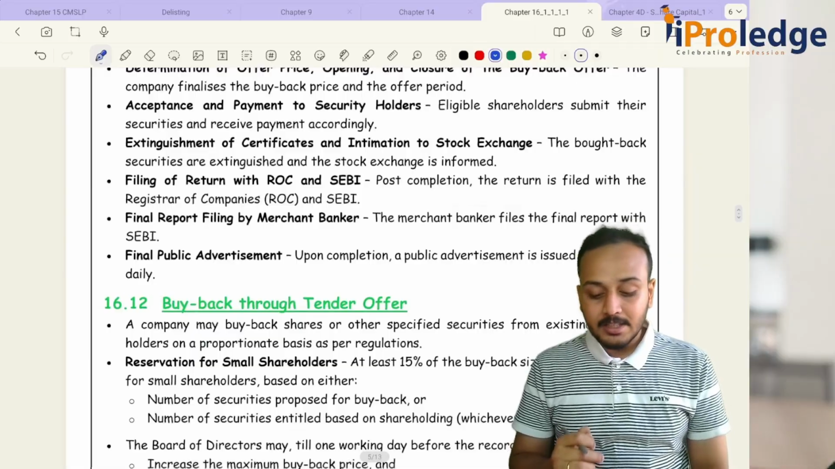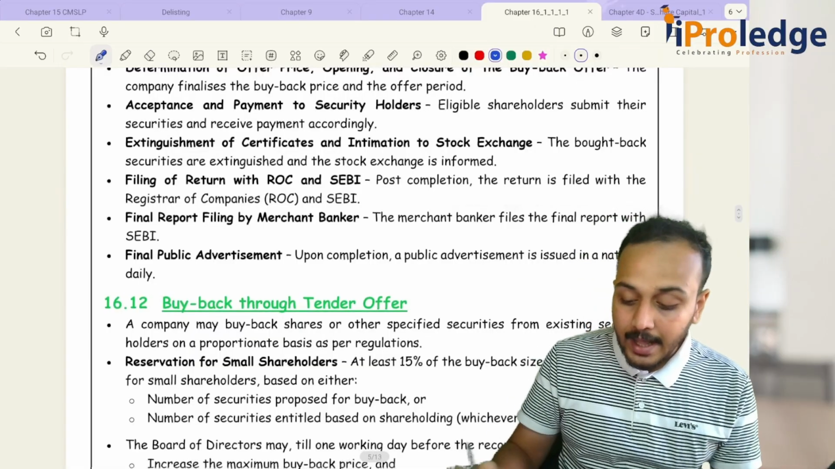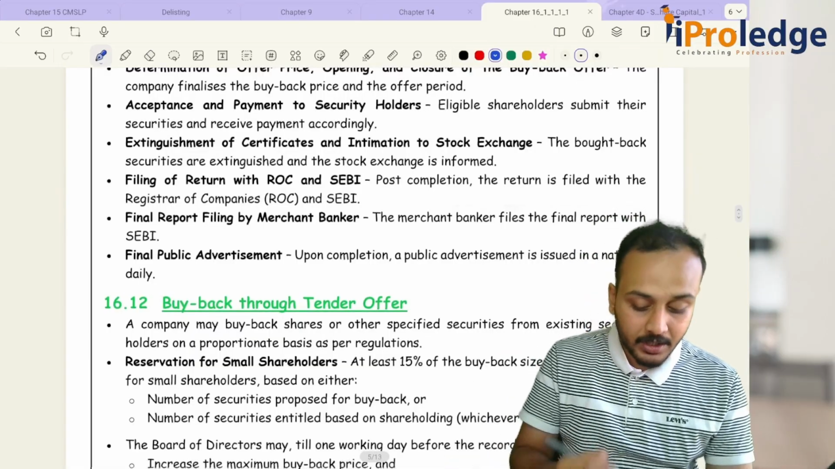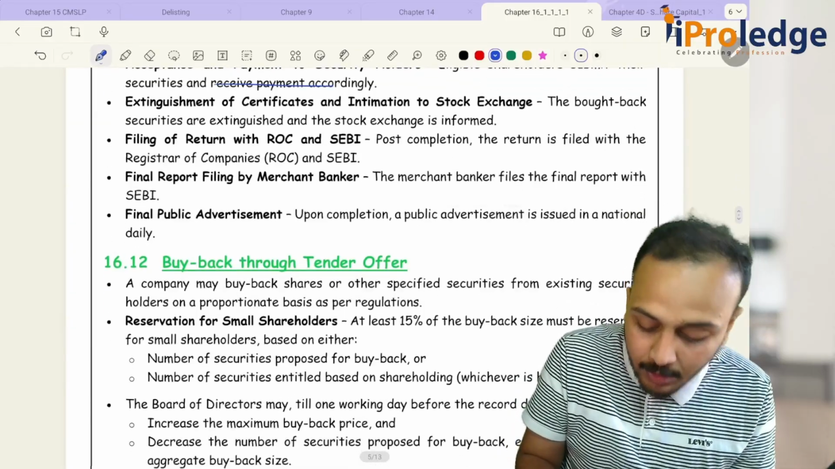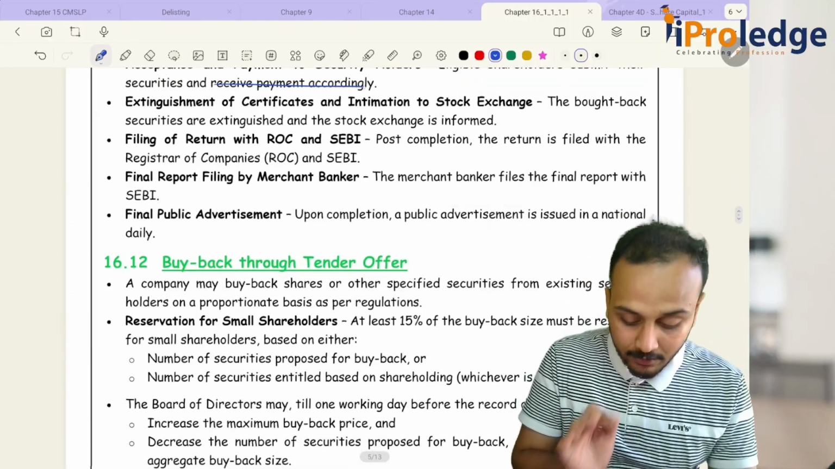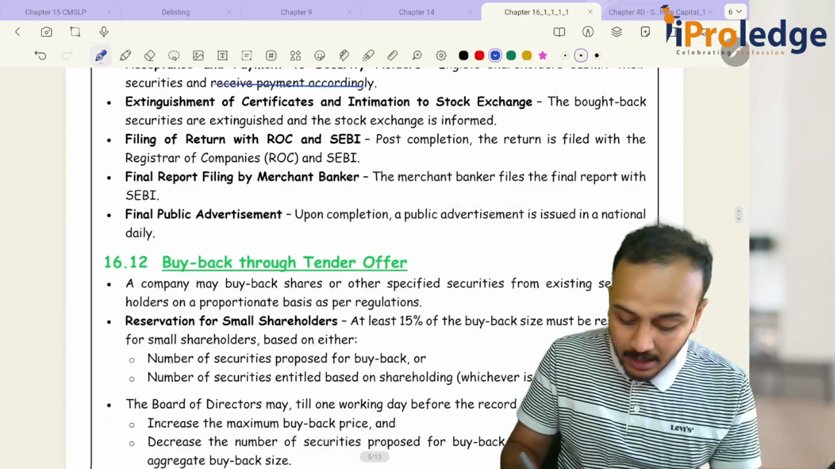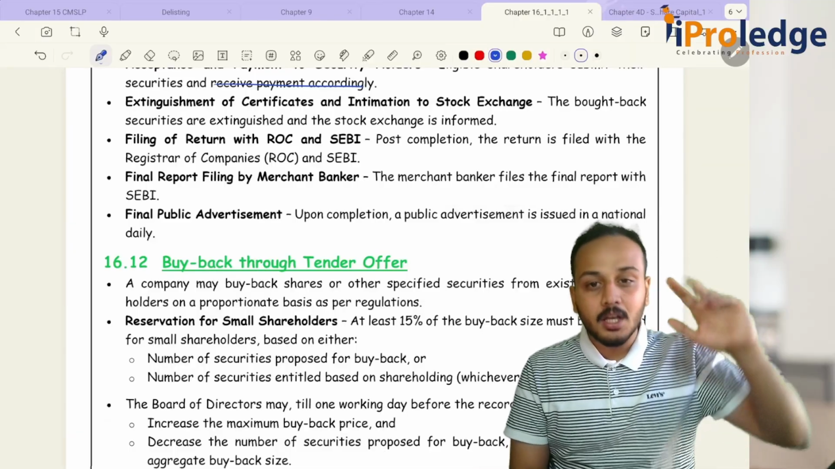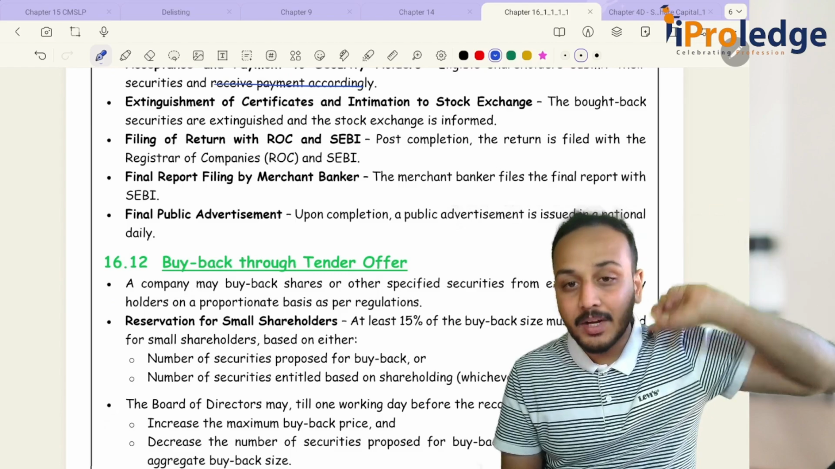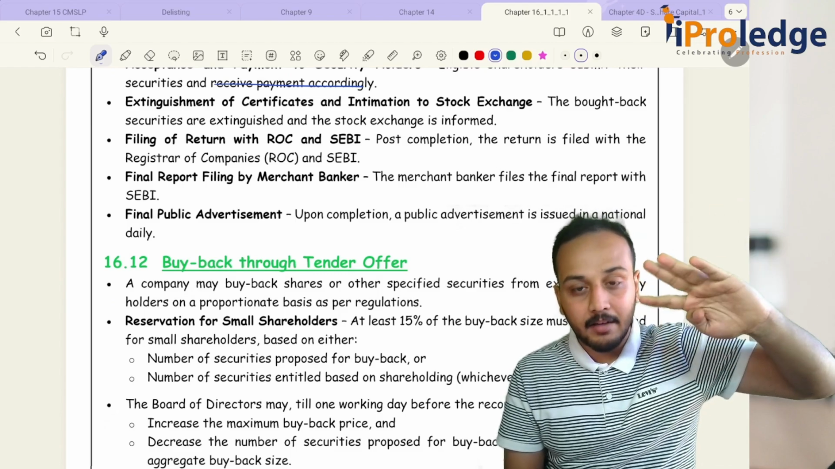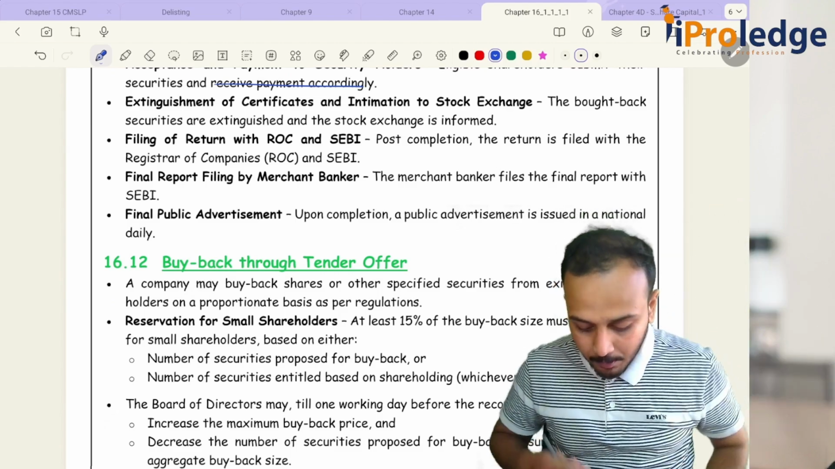Then acceptance and payment to the security holders. Eligible security holders must submit their securities and receive the payment accordingly. Then you will file the return with ROC. We have seen those SH-8 to SH-11, that is 8, 9, 10, 11, and MGT-14, all those compliances.